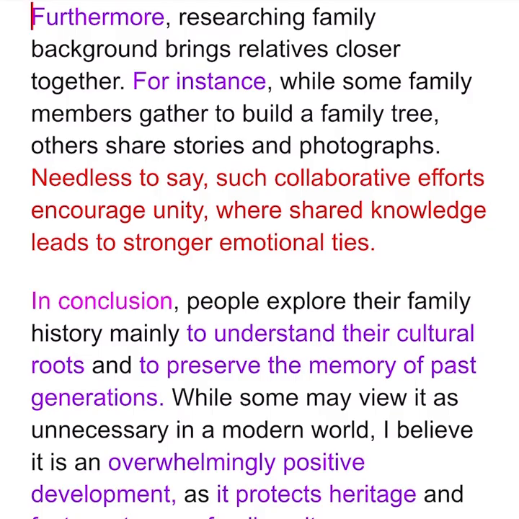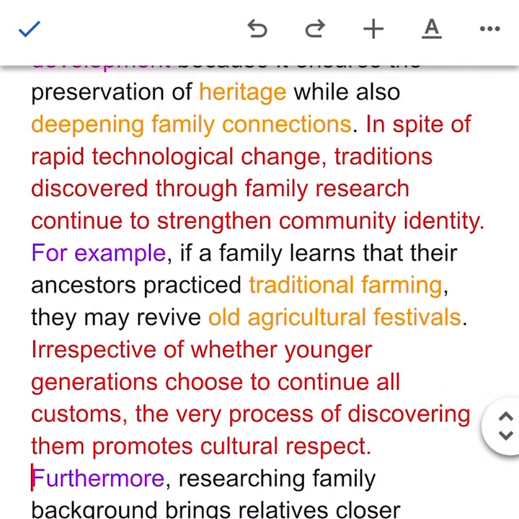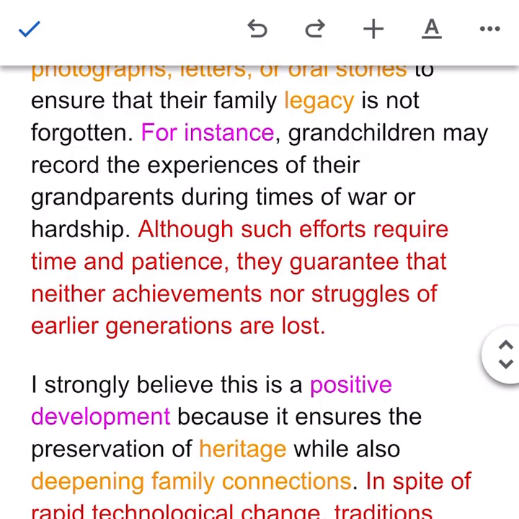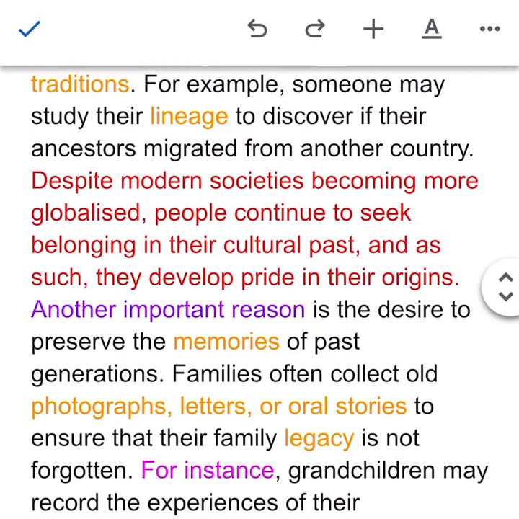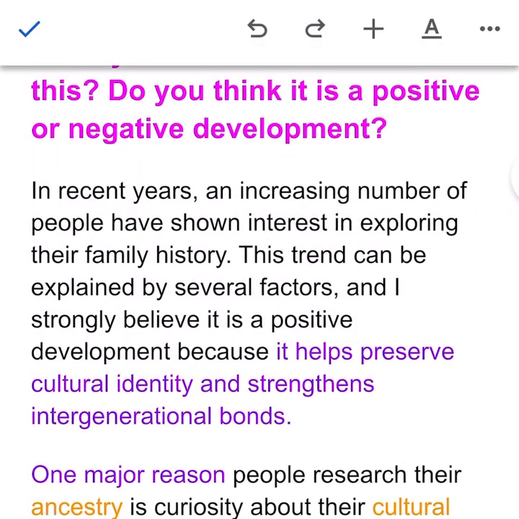So the conclusion has nothing but the summary of both paragraphs, and in both paragraphs there is topic related vocabulary, and then there are a lot of good grammatical sentences. So it's very important to add topic related vocabulary and grammatical range and accuracy to get 7 or more bands in your writing task. So I hope you are able to understand this one.